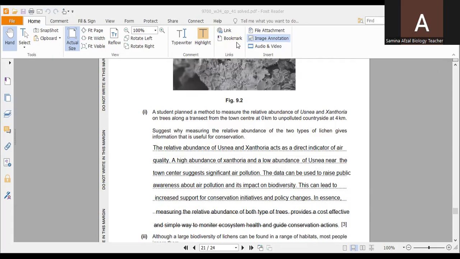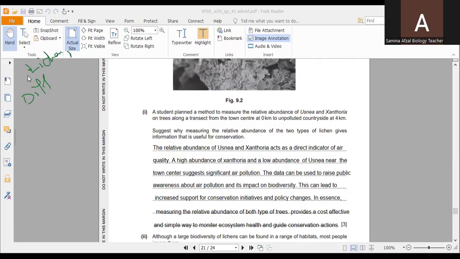So, if we talk about them, Xanthoria can survive in environments with high sulfur dioxide concentrations. So they demonstrate that different lichen species have varying sensitivities to pollutants.